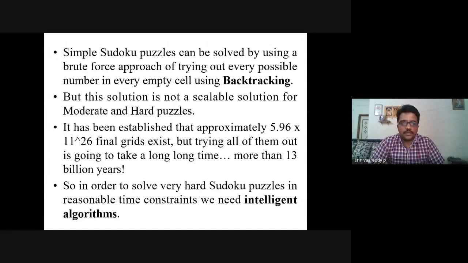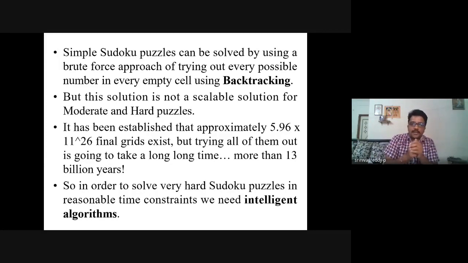Just a couple more slides are there. Simple Sudoku puzzles can be solved by using a brute force approach of trying out every possible number in every empty cell using backtracking. But for this Sudoku kind of puzzle, brute force is applicable to only small Sudoku puzzles, right? Backtracking is also possible in this Sudoku, but this solution is not scalable for moderate and hard puzzles. So brute force is not applicable to scalable and hard puzzles.